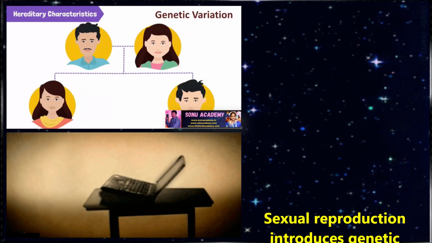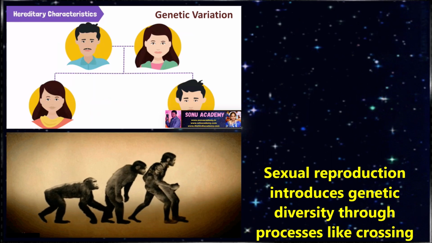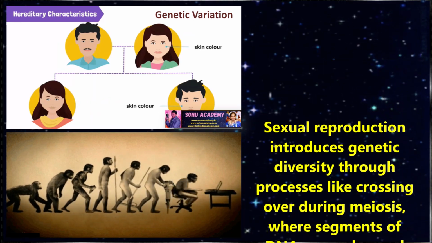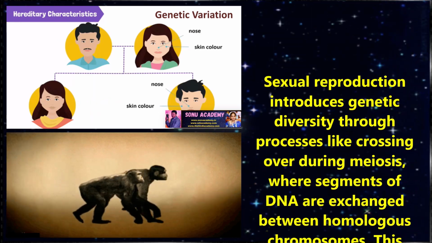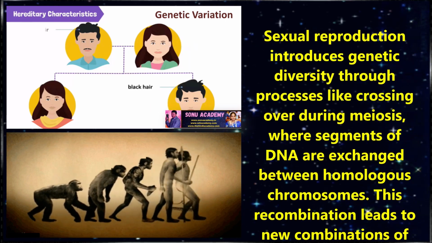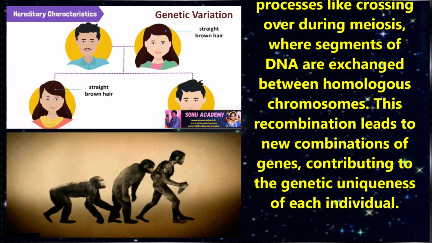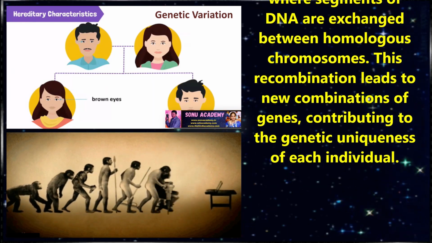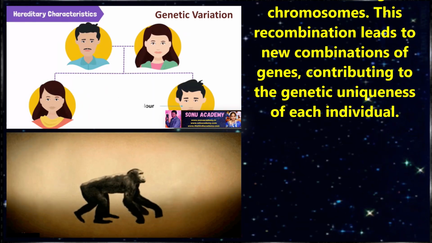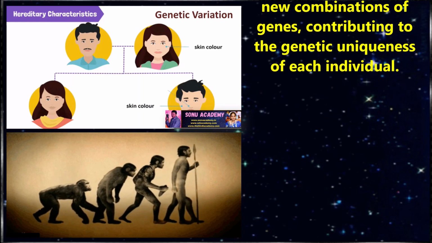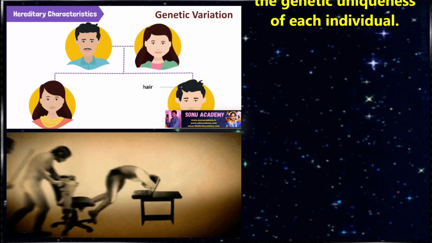Children, let us see what genetic variation is. Sexual reproduction introduces genetic diversity through a process like crossing over during meiosis, where segments of DNA are exchanged between homologous chromosomes. This recombination leads to new combinations of genes, contributing to the genetic uniqueness of each individual.